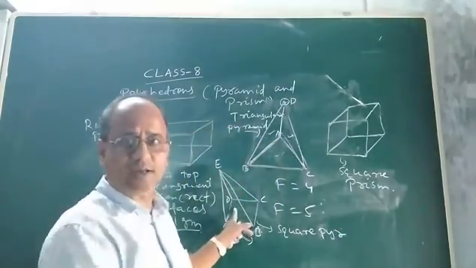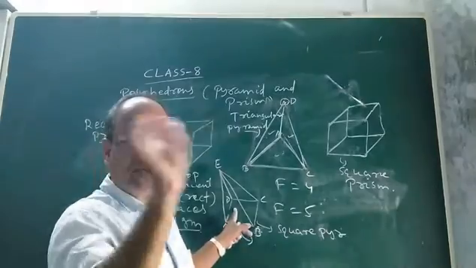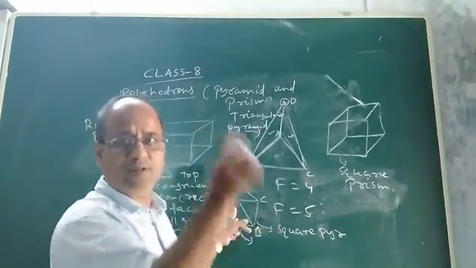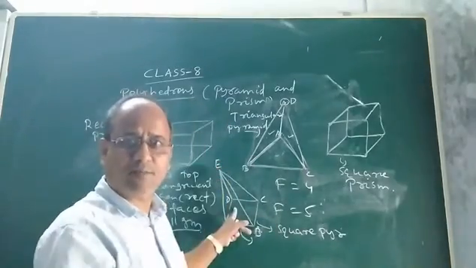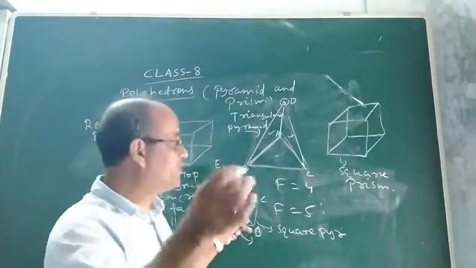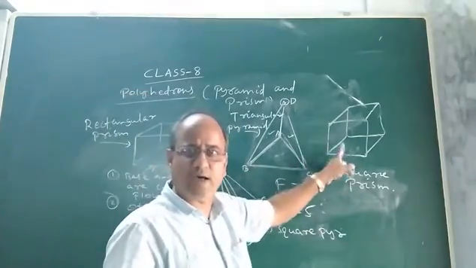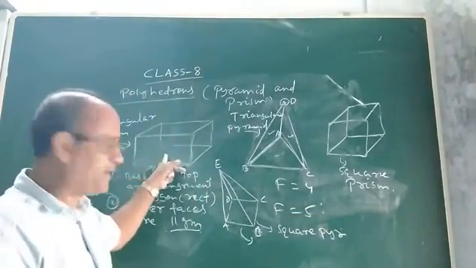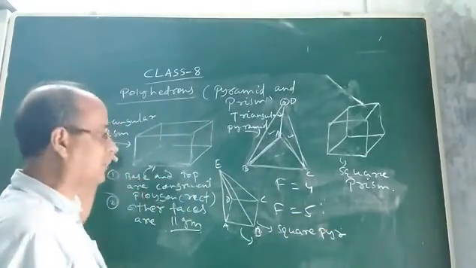The reason is, as I told you in case of prism, the naming of a prism, which is a polyhedron, is done on the basis of the base on which it stands. Cube stands on what? Square. So it is a square prism. Cuboid is a prism and it stands on rectangle. So it is rectangular prism.